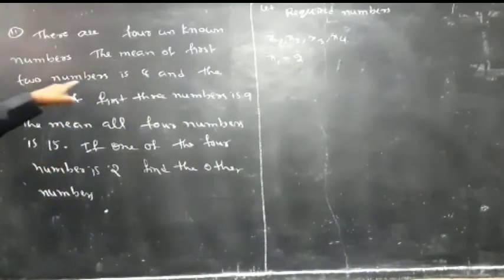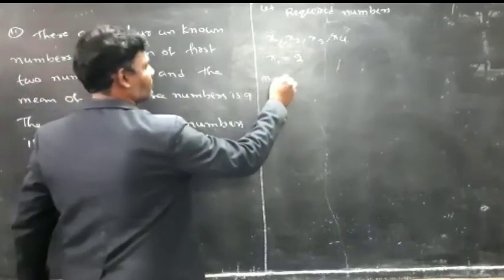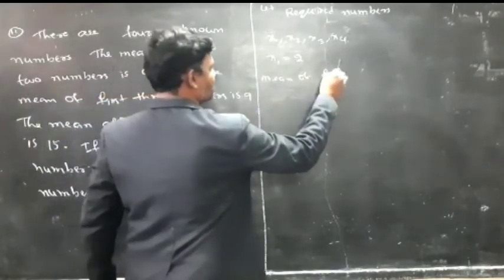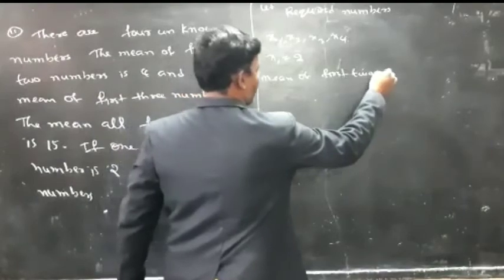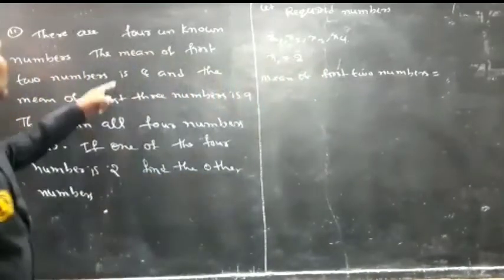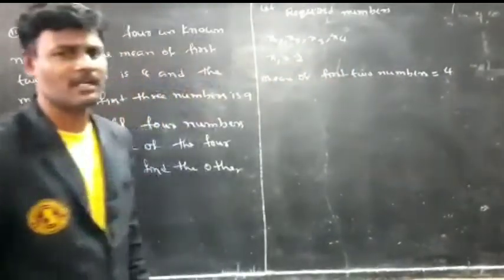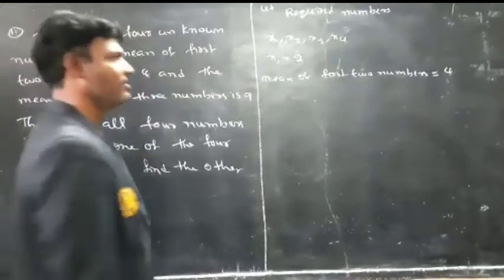The mean of the first 2 numbers is equal to 4. What is the formula to find mean? Sum of the observations by number of the observations.